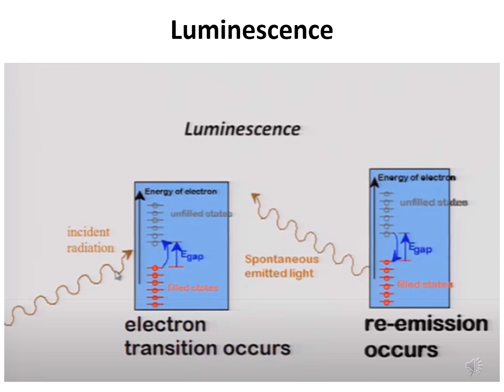If you shine a light and there is an absorption of energy, then electrons will absorb energy and move from a filled state to the unfilled states. Filled states have a lower energy. So when these electrons absorb energy, they are excited to higher energy states that are unfilled states. This happens when light is absorbed.